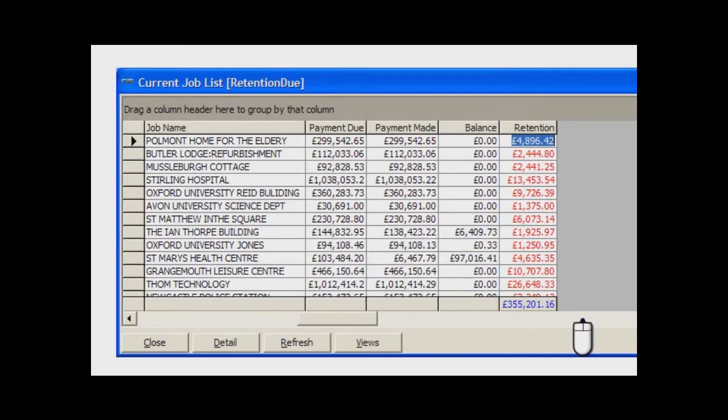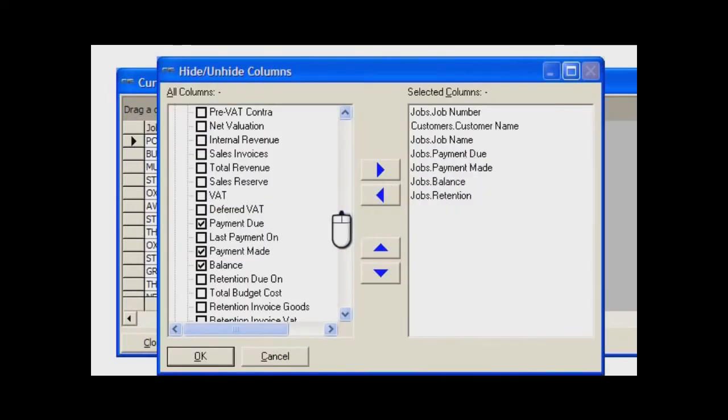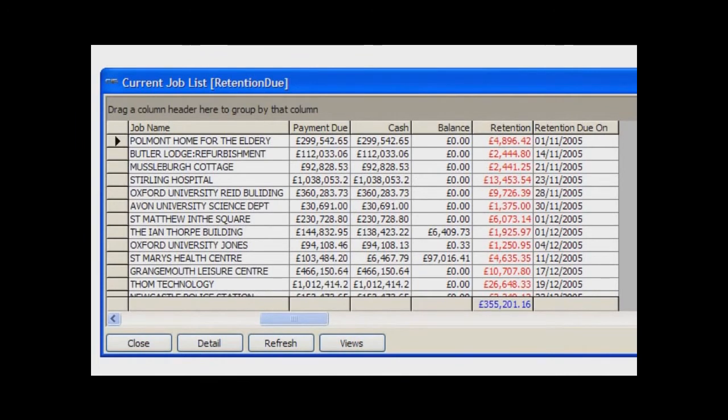For example, let's add the date that the retention is due. We simply run down the list of fields and choose the items you want, in this case the retention due on field. Can you see? This is now added to your view of that data. These views are not static. You can change them to show the information you want to see in the sequence you want to see it. This is all in real time. The data displayed is as up to date as the last posting that was made to the system.